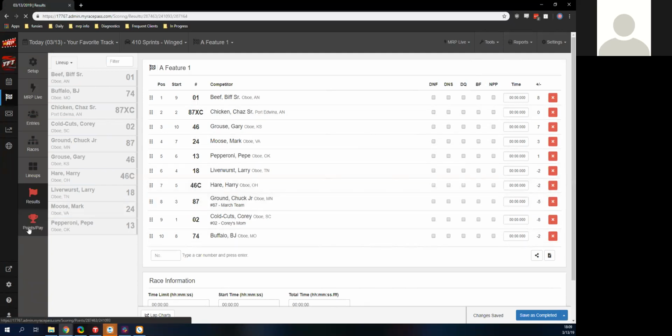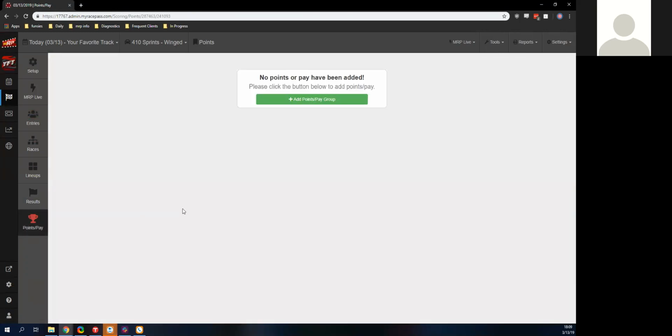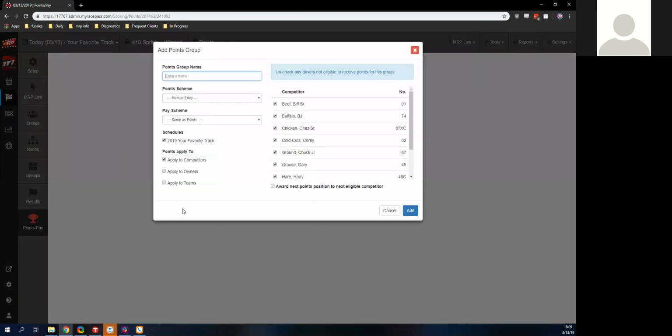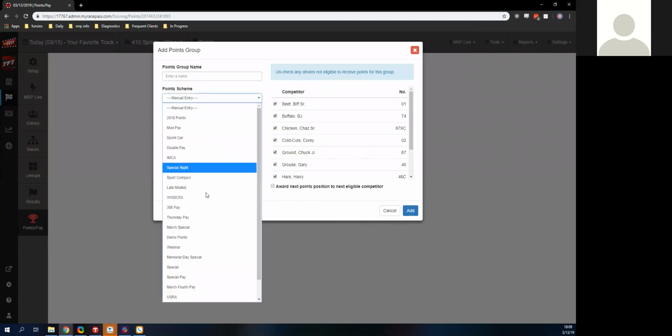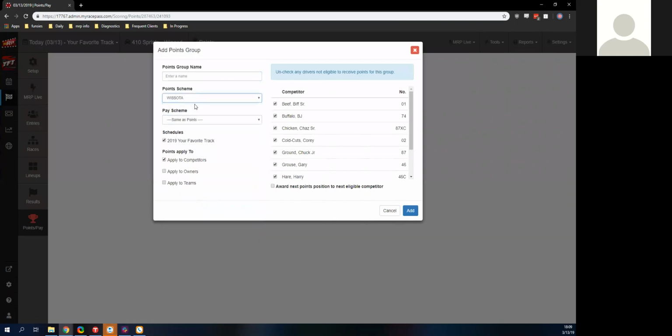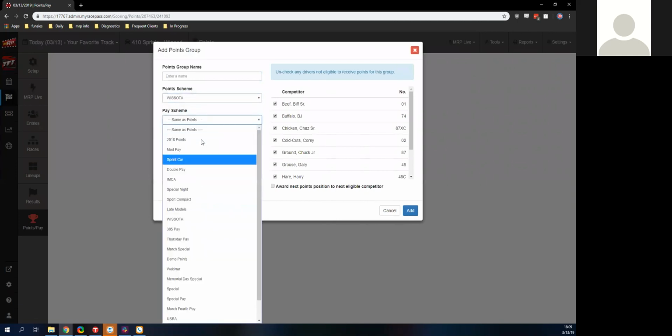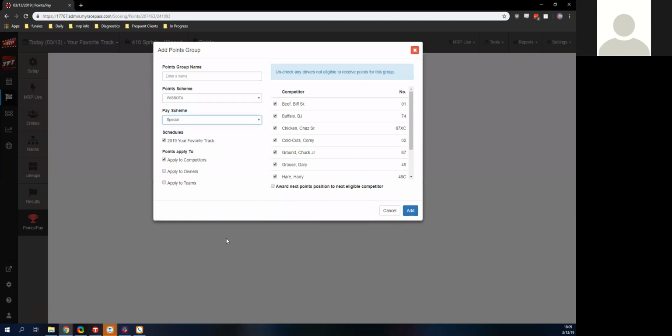So go down to points/pay and add a points/pay group. Now, before the night started, I actually added in my different points and pay that I'm going to be using. So I do have WISSOTA as a global preset. And I do have pay scheme, so let's just use this special pay scheme. We're going to apply this to competitors because we are doing that for the driver. We're going to click Add.